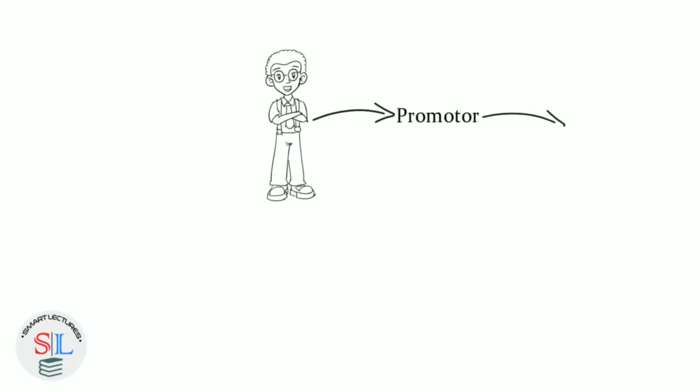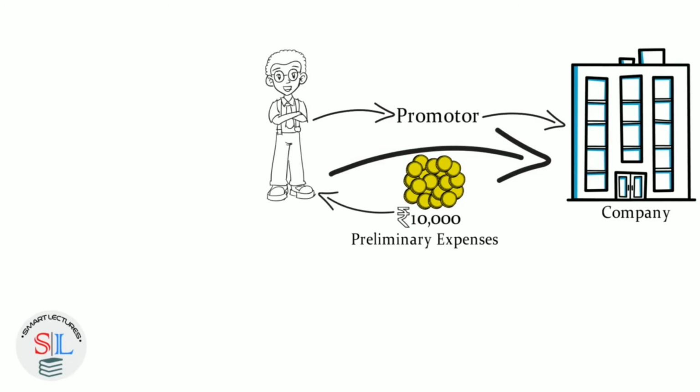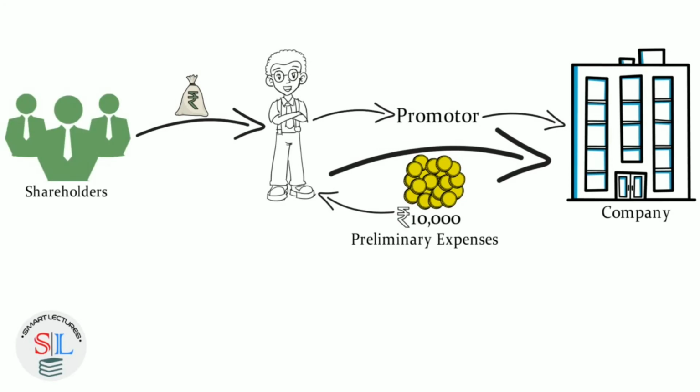In our story, Rahul is the promoter of the company. Suppose Rahul has spent about 10,000 rupees as preliminary expenses, and he will recover this money after he receives the money from the shareholders.